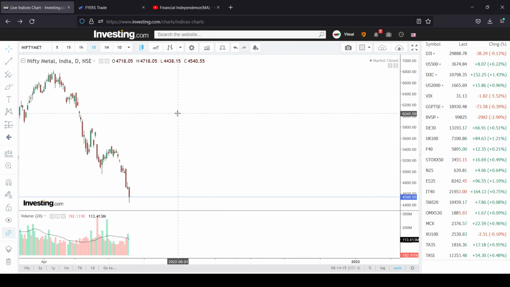So the next one is the death cross. Death cross is nothing but the same, but the 50 days moving average crossing below the 200 days moving average is considered a death cross. So why are we seeing this at this time? Because we are in a bearish market. We have almost completed the bullish market, and now we are in the bearish market.